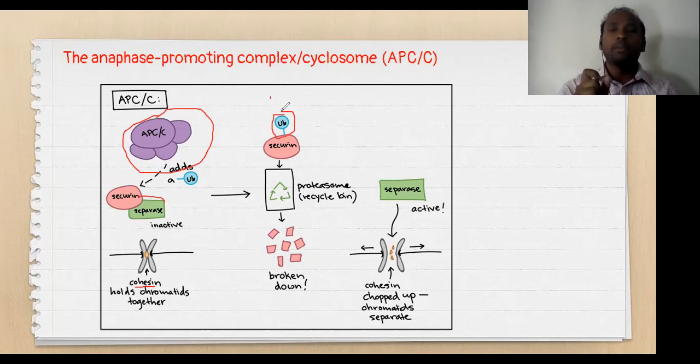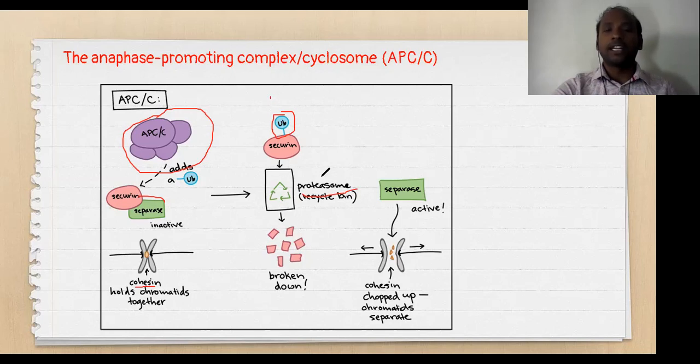After addition of these ubiquitin tags, the securin protein is targeted to the proteasome. This proteasome, we call the recycle bin of the proteins. Wherever any protein is attached to ubiquitin, it has to be targeted to the proteasome.